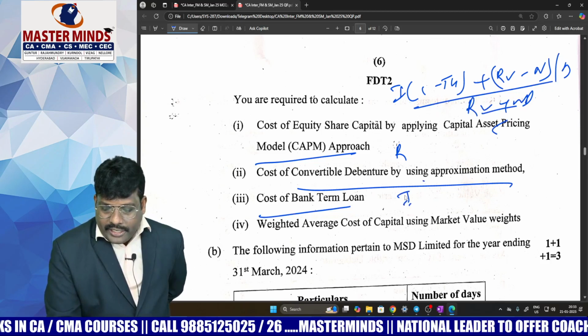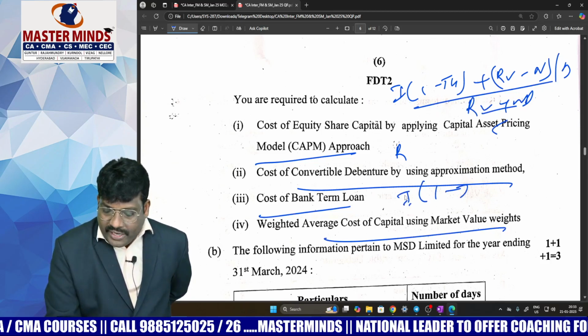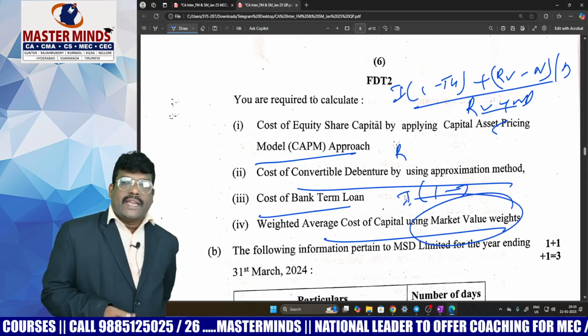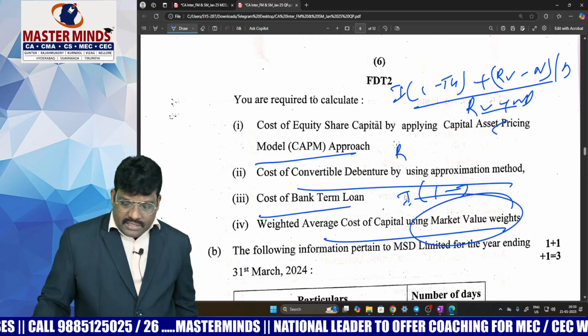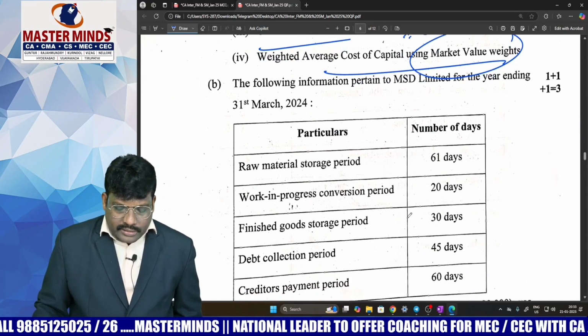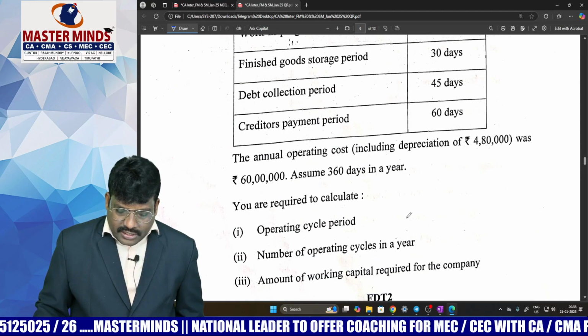Cost of term loan, interest into 1 minus tax, you do so. Weighted average cost of capital based on market value, you can find it out very easily. Coming to this part B, this is nothing but operating cycle.